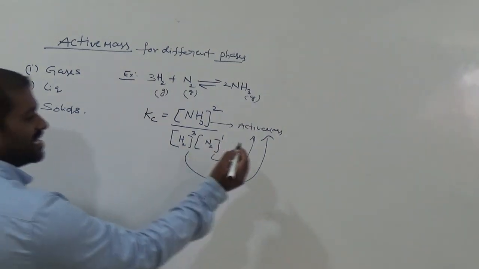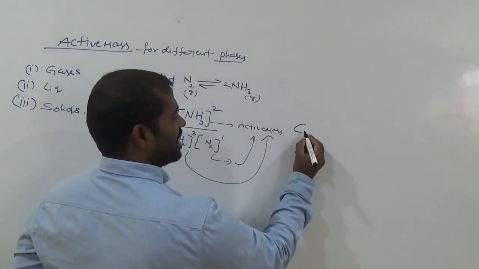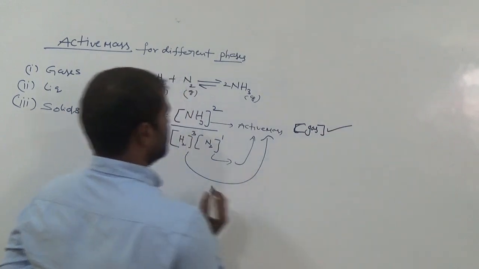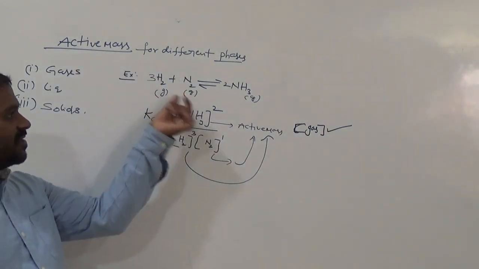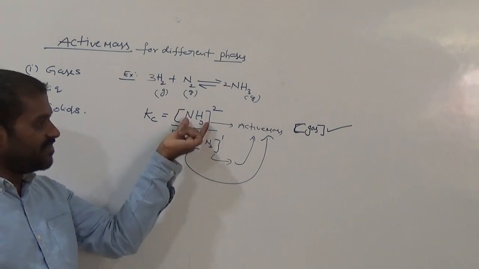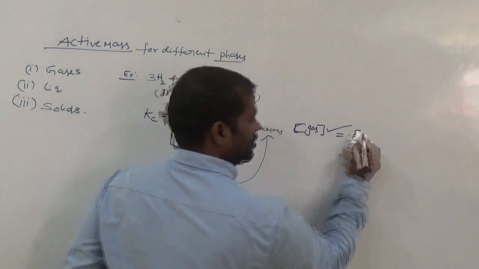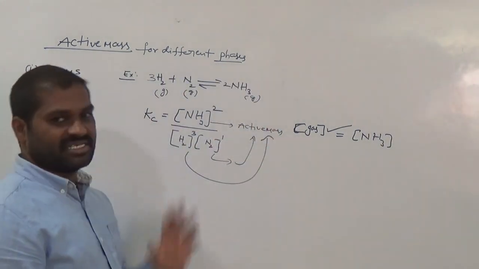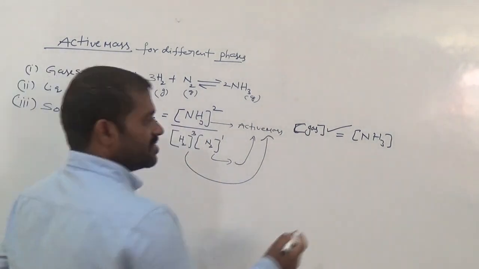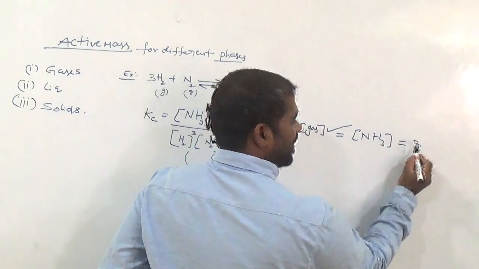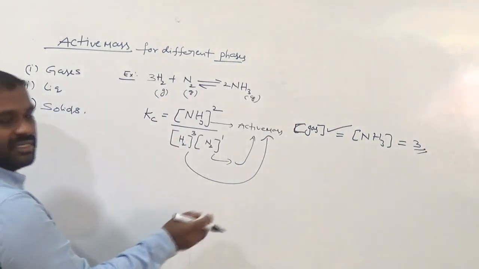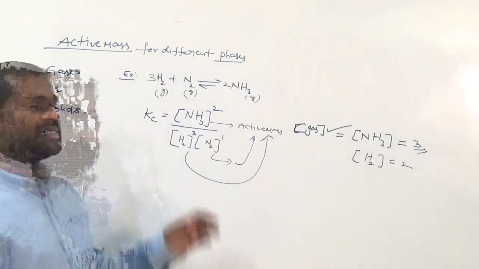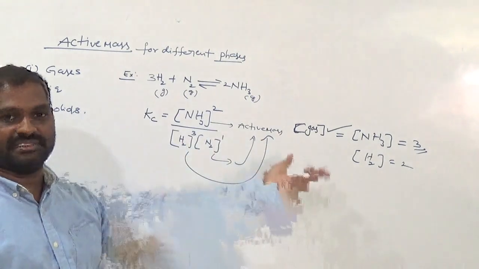Now, active mass means the concentration of the gas we consider. Suppose here, what is the active mass of NH3? Molar concentration of NH3 is the active mass. For gases, we consider the active masses like that. Suppose this value is 3 for ammonia. So what is the active mass? 3. Suppose H2, it is 2. Active mass of H2 is suppose 2. So for gases, active mass is taken as their concentration directly.